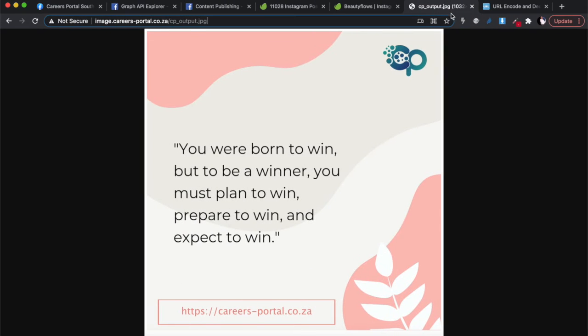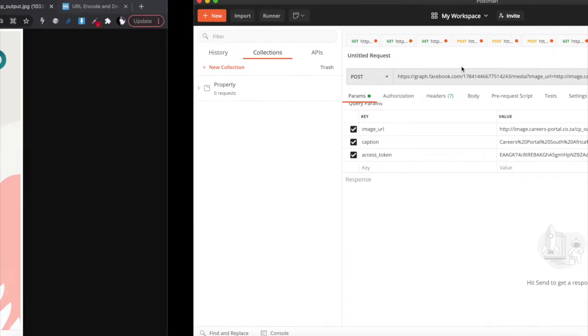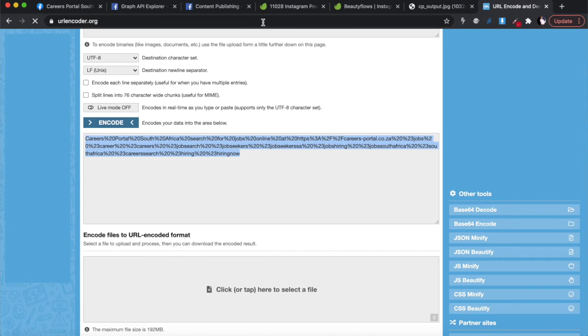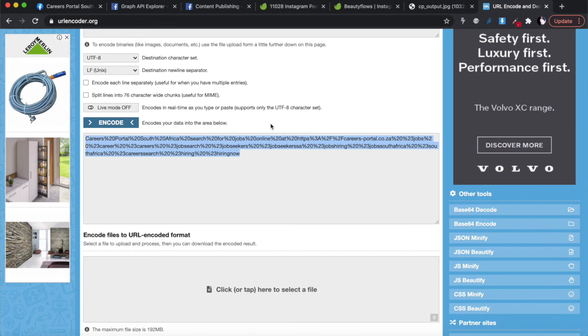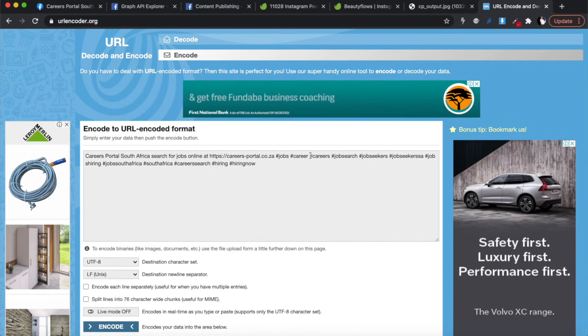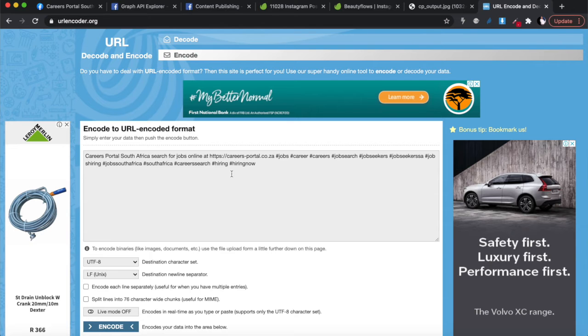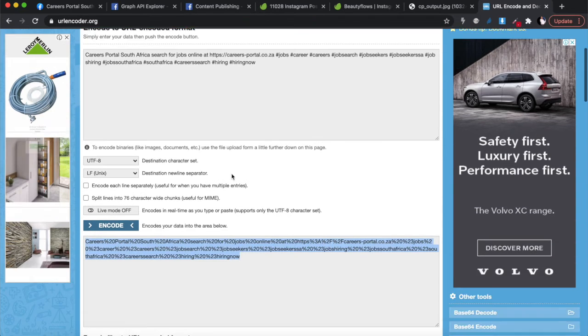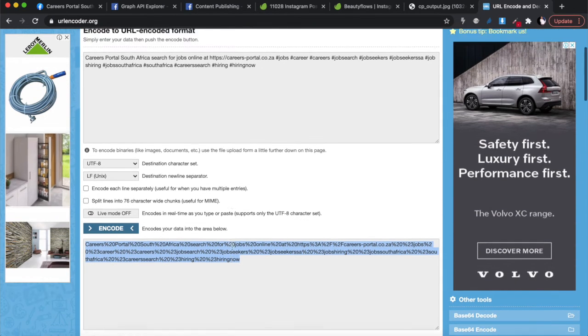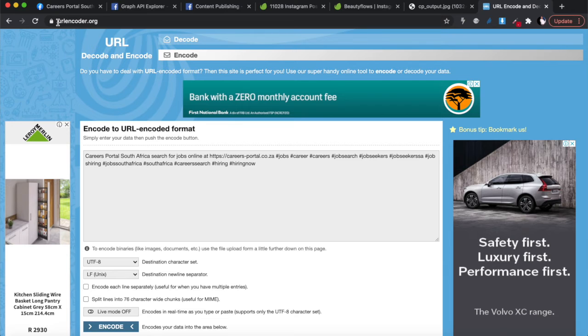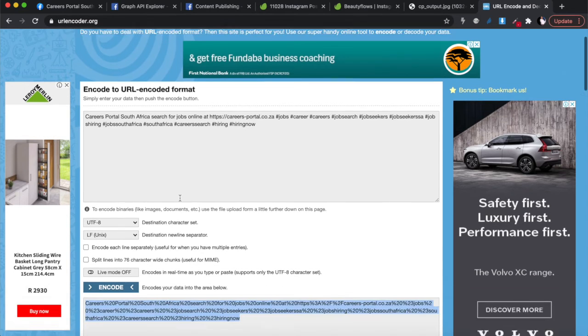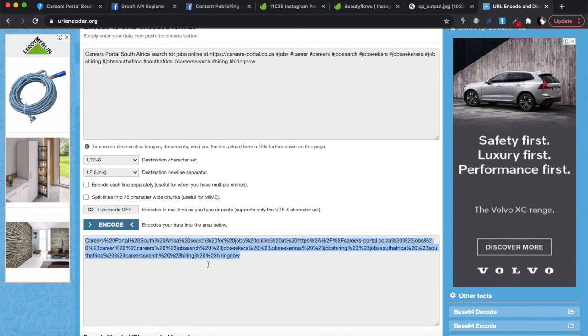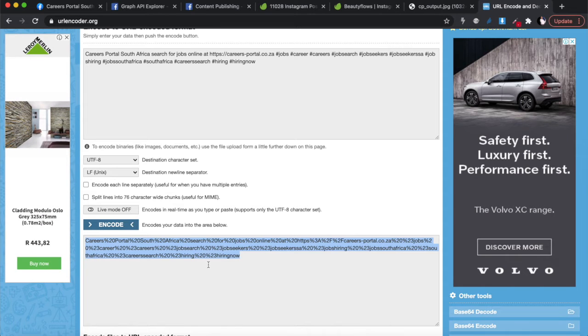And if you want to work off Postman, you can use this website I found, URL Encoder. It's an online URL encoder. You just type in what you want to say at the top, and it encodes it for you in URL format. The website is urlencoder.org, and then you get it like that. But this is not going to be necessary when we are coding this with Python, because with Python we're just going to do it in JSON.